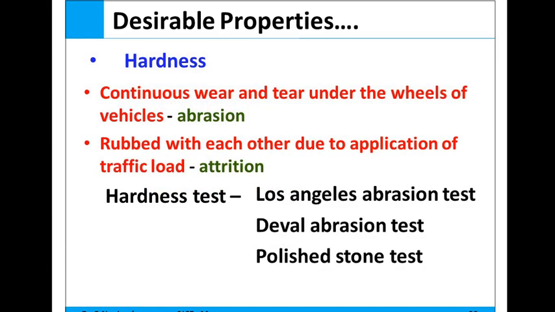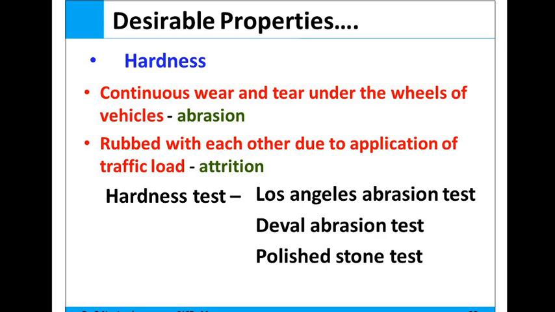So the hardness test, that is the Los Angeles abrasion test, is used to find out the hardness of the aggregate. Hardness is nothing but a property of the aggregate. Continuous wear and tear under the wheels of vehicles is called abrasion, and the rubbing of aggregates against each other due to application of traffic load is called attrition.